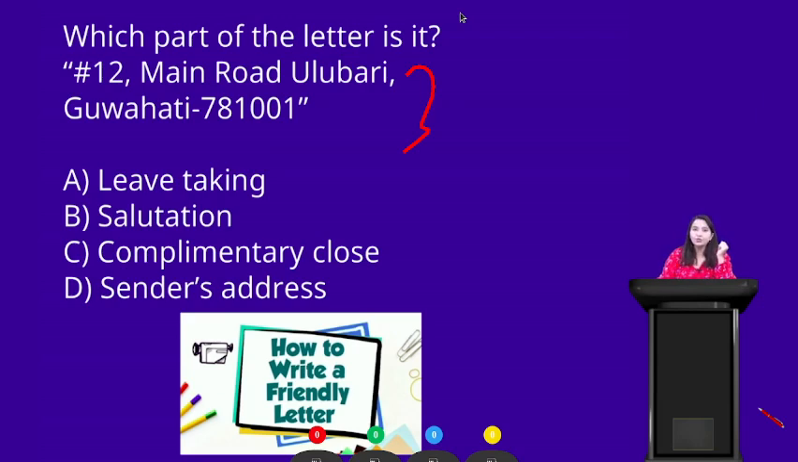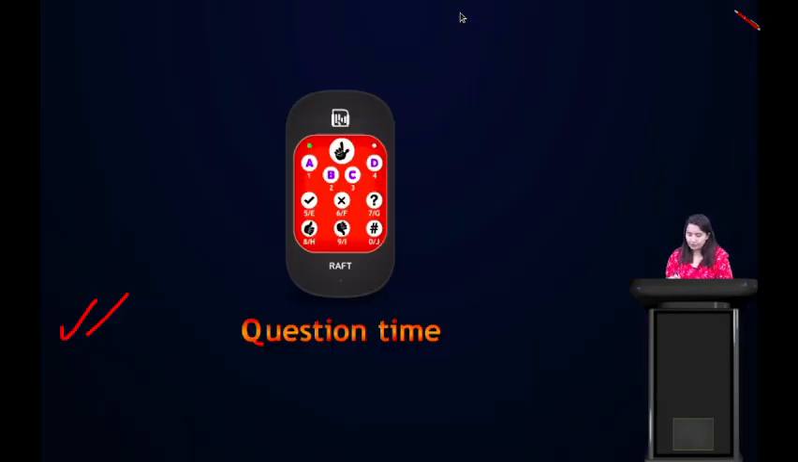Alright students, time is up. So the question is, which part of the letter is it? #12 Main Road, Ulubari, Guwahati 781001. Very simple. I know everyone knows the answer now. A, leave taking? Of course not. B, salutation? Of course not. Complimentary clause? Of course not. Sender's address? Yes, it is an address. So option D is the correct answer. This is the address.